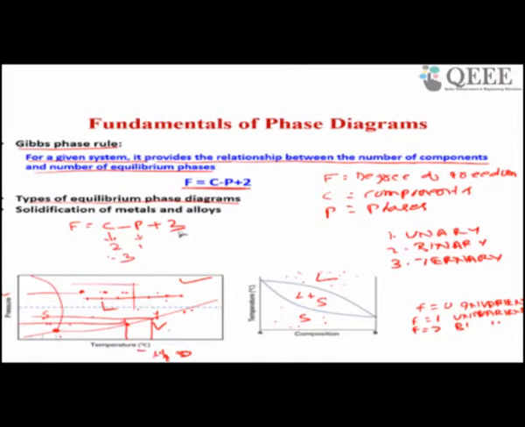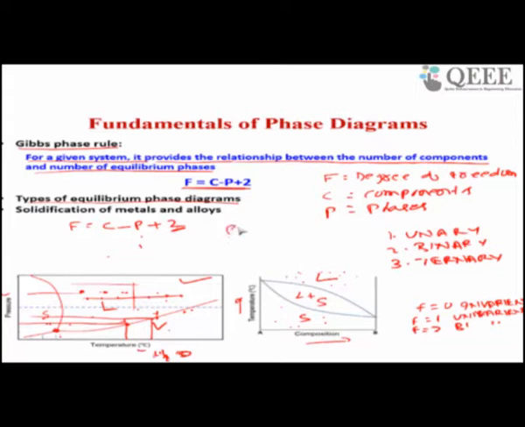What is the meaning of this 2? This 2 is for pressure and temperature. For a normal system, in the previous case we used the equation F equal to C minus P plus 2, where 2 means two variables, pressure and temperature. However, in a binary system, maintaining 2 is very difficult, because you have two axes. In one axis you can vary temperature, and on the other axis you can vary the composition, because you are adding A with B. So the phase diagram has been made at a fixed pressure.